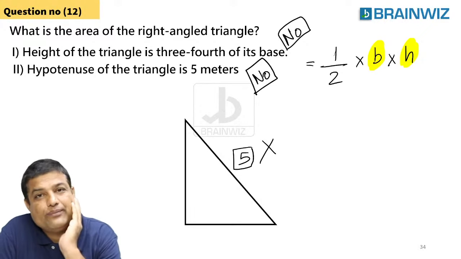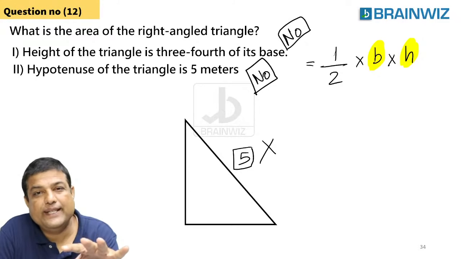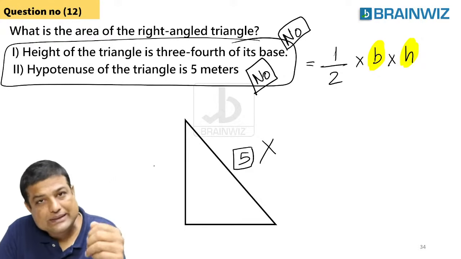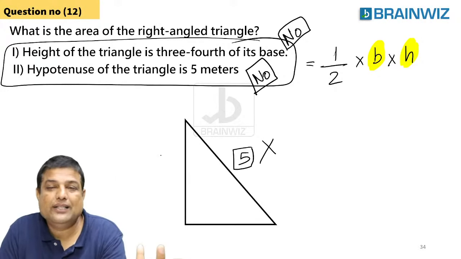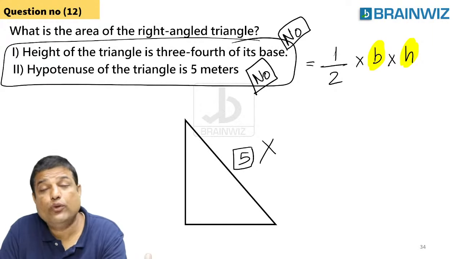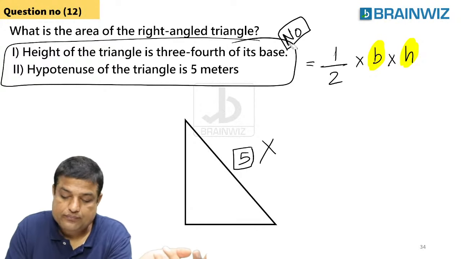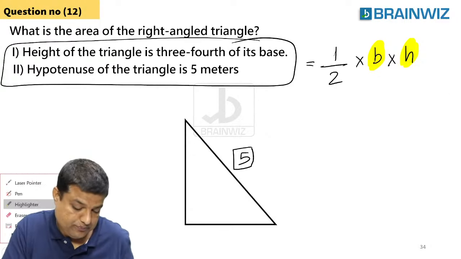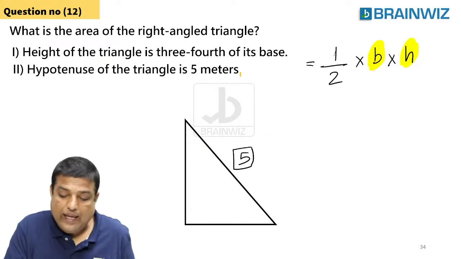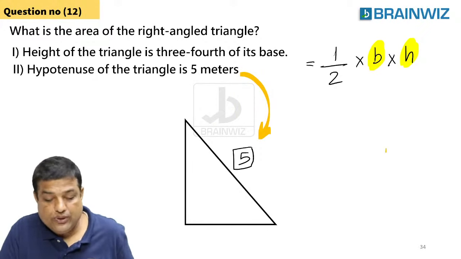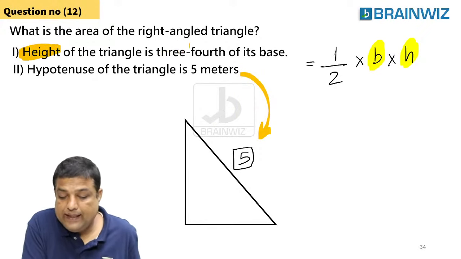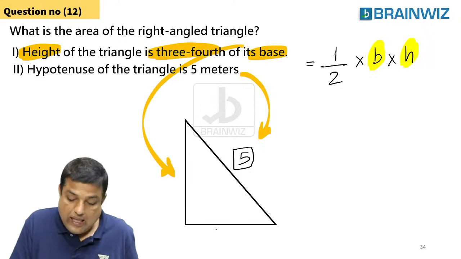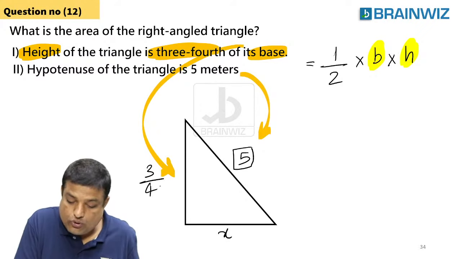Are you understanding? It's time to club these two statements. Using these two statements, if you are able to answer, then answer is Agra. If you can't answer, it's Delhi. Let me club these two. Here, hypotenuse is 5. It's already used. And the first statement is height is 3/4 of base. Using these two, this I'm using here. This is x. This is 3/4 of x.